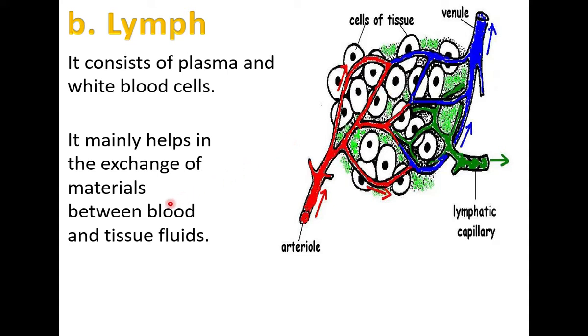In between the tissue fluid and blood, the lymph helps in exchange of materials. Carbon dioxide and oxygen are exchanged, and nutrients and waste materials are exchanged. So lymph helps in exchange of material substances. Lymph consists of plasma and white blood cells. Red blood cells are absent in lymph.